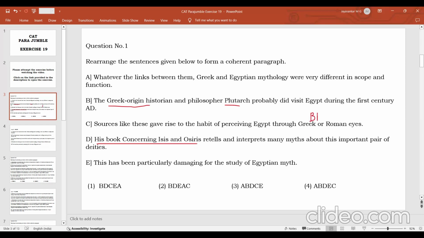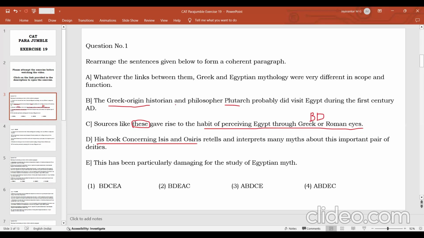And because of such kinds of interpretations, what happens? The habit of perceiving Egypt through Greek or Roman eyes. So this is logically following statement B, because sources like these means sources like the book written by Plutarch. You might have a doubt: we are talking only about one book here, so why this plural form, these? So this is only an example.